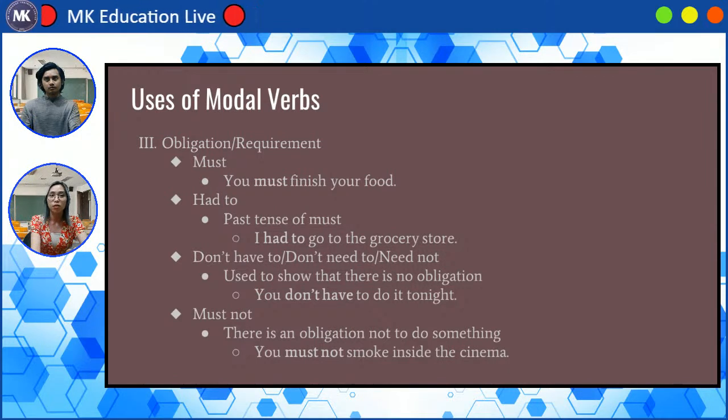So these modals are used to show that there is no obligation. You don't have to do it tonight. That means you are not required to do it tonight. You can be required to do it tomorrow, but not tonight.